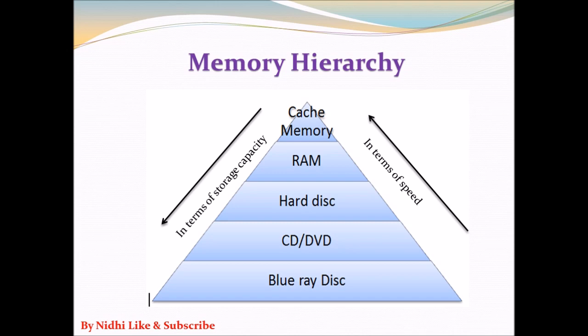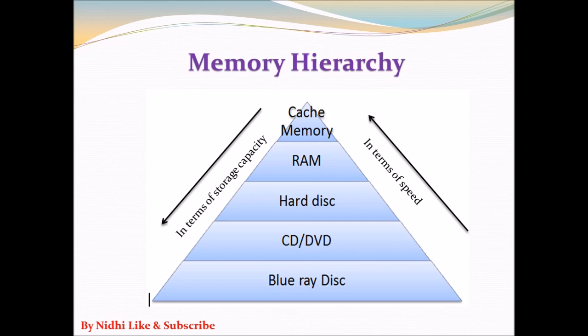And if we talk about the storage, then storage increases from top to bottom. Cache memory is limited, then ROM, as compared to cache, is large, and the hard disk has more storage, and then CD, DVD have more storage, and the Blu-ray disc also has more storage. So here you can see the diagram. The storage capacity increases from top to bottom, and the speed of memory increases from bottom to top.